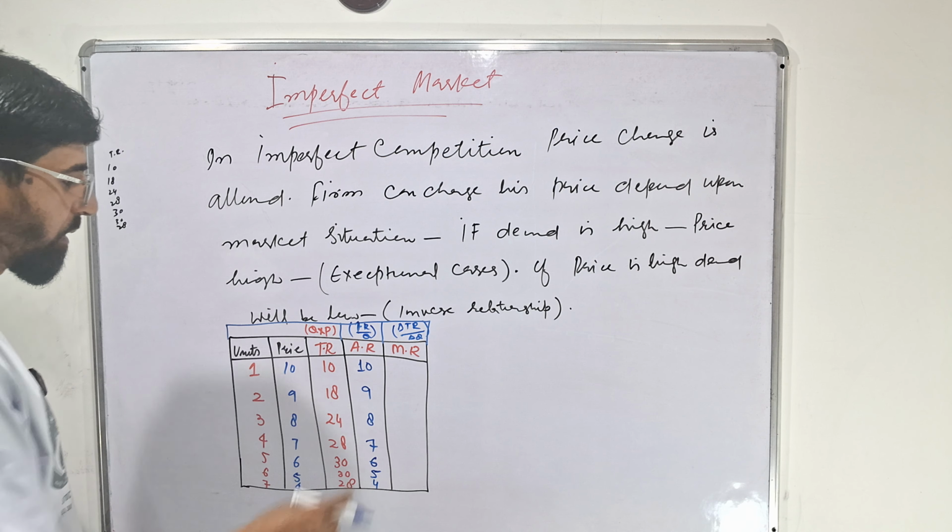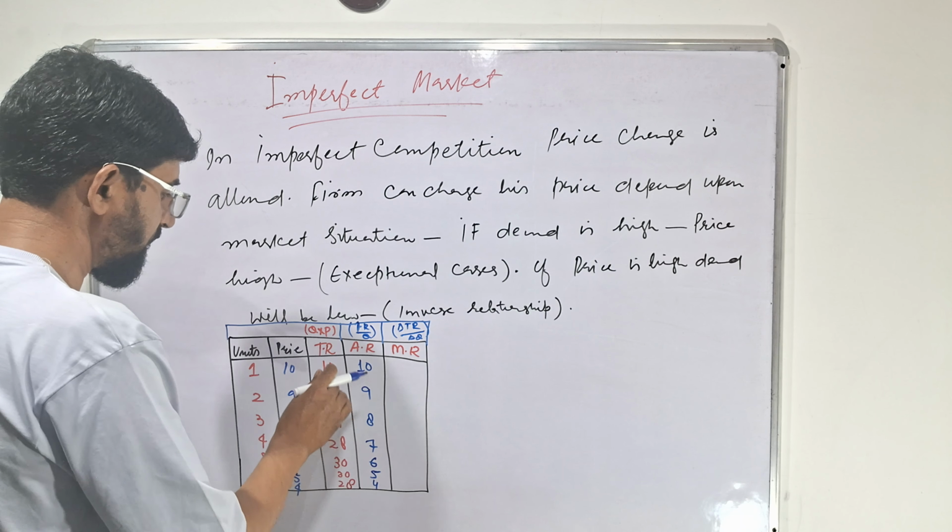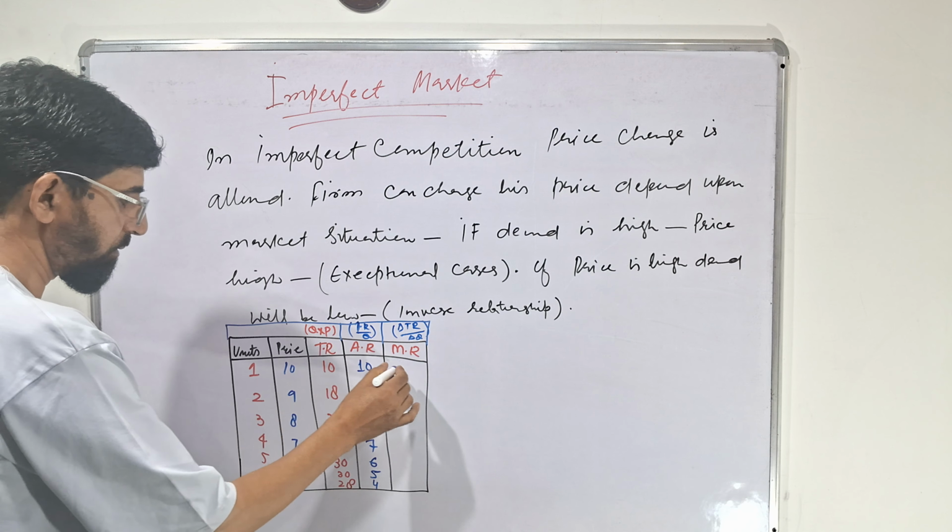Now, marginal revenue, as I told, is the change in total revenue divided by change in level of output. Change in total revenue: the first will be 10.